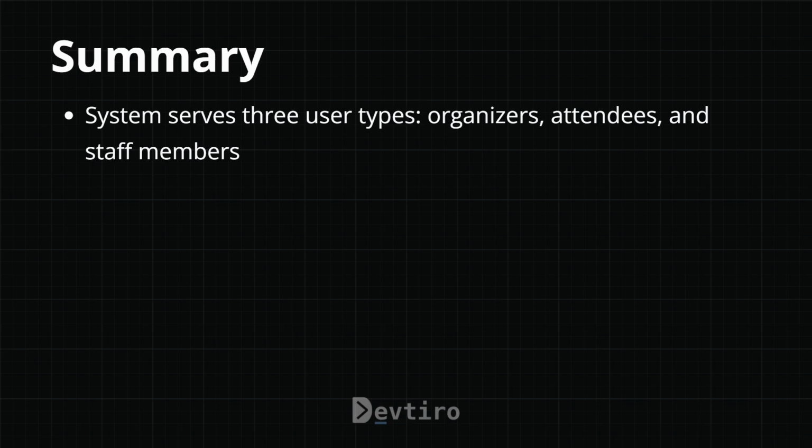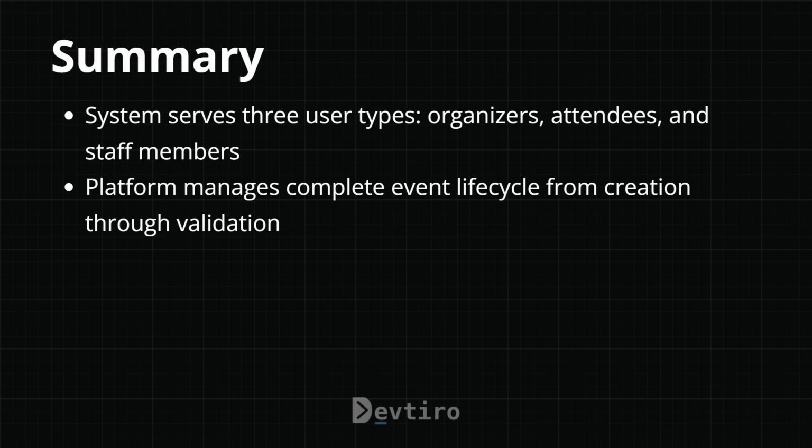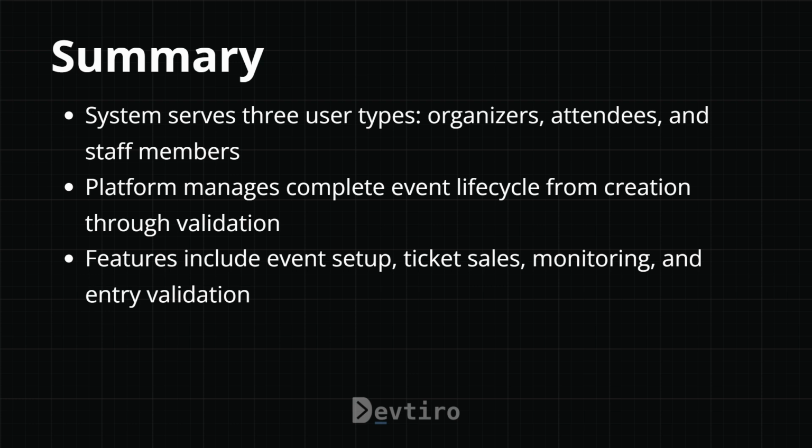So in summary, the system serves 3 different user types. We have organizers, attendees, and staff members. The platform manages a complete event lifecycle from creation of the event right through to the ticket validation. And we have several features, including the event setup, the ticket sales, the monitoring of those ticket sales, and then entry validation, whether or not that ticket gets you into the event.